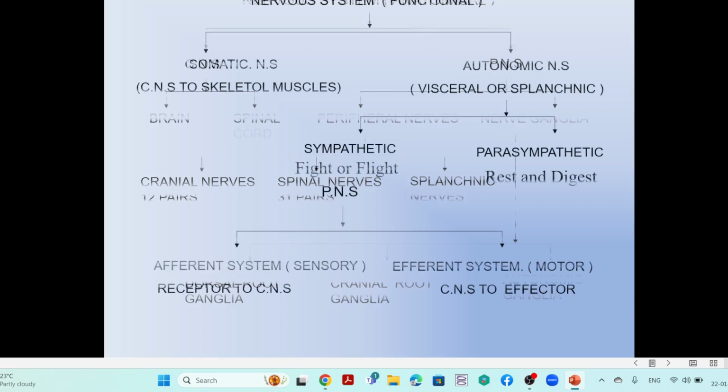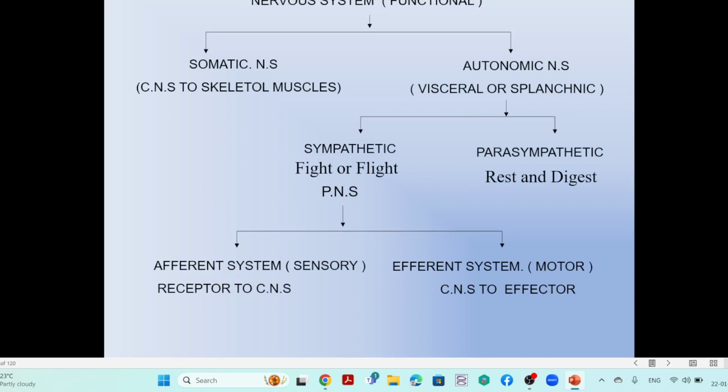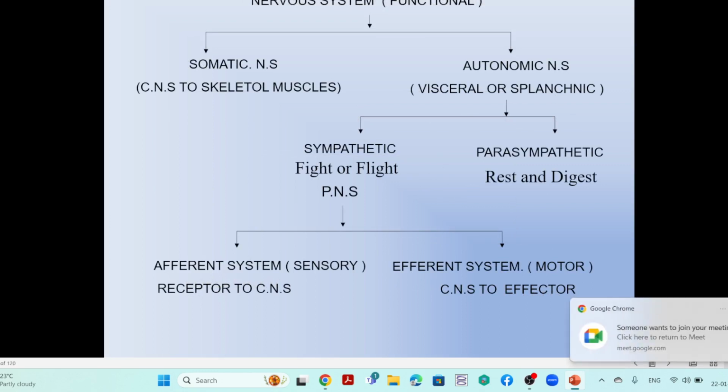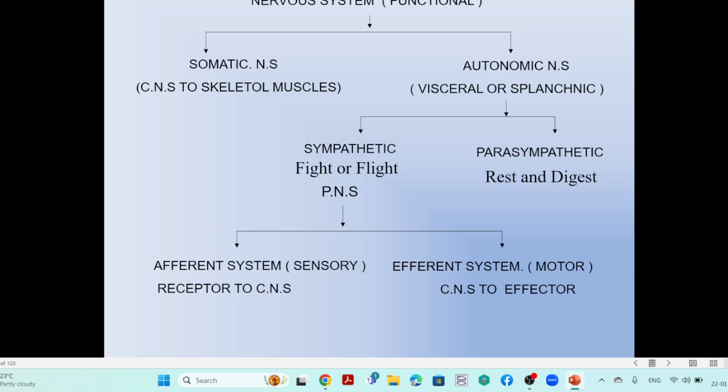Coming to the physiological classification. What is the physiological classification? It is just simple. One is the somatic nervous system, and another one is the autonomic nervous system. What is the somatic nervous system?